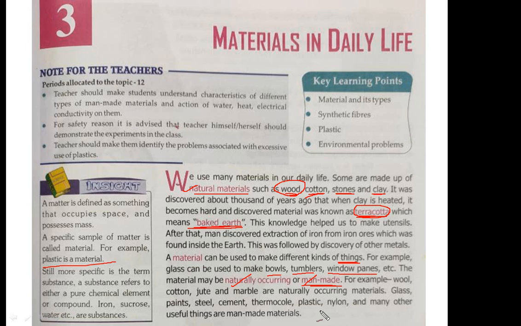What is naturally occurring material? The material which you directly get from nature, that is naturally occurring. And by using some of the naturally occurring material, you design or you make something else, that is called man-made material. For example, plastic. Plastic does not occur naturally. With the help of some naturally occurring material, you use some chemicals and you make plastic.